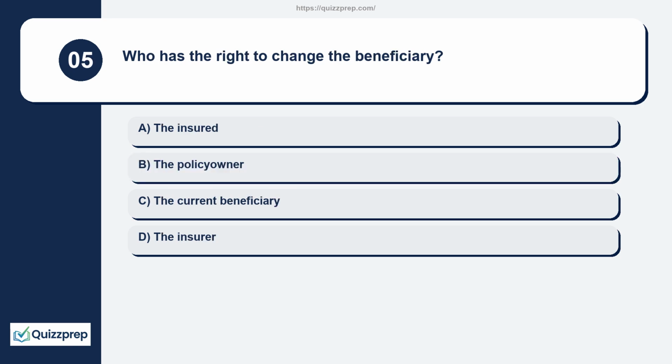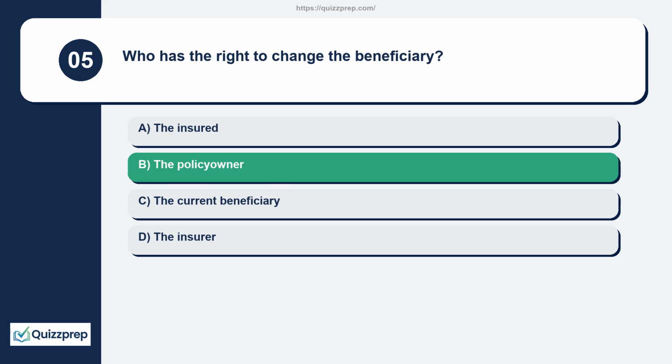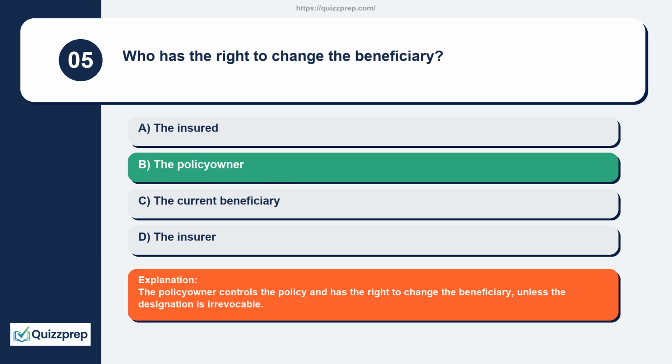Question 5. Who has the right to change the beneficiary? The insured, the policy owner, the current beneficiary, the insurer. The policy owner controls the policy and has the right to change the beneficiary, unless the designation is irrevocable.